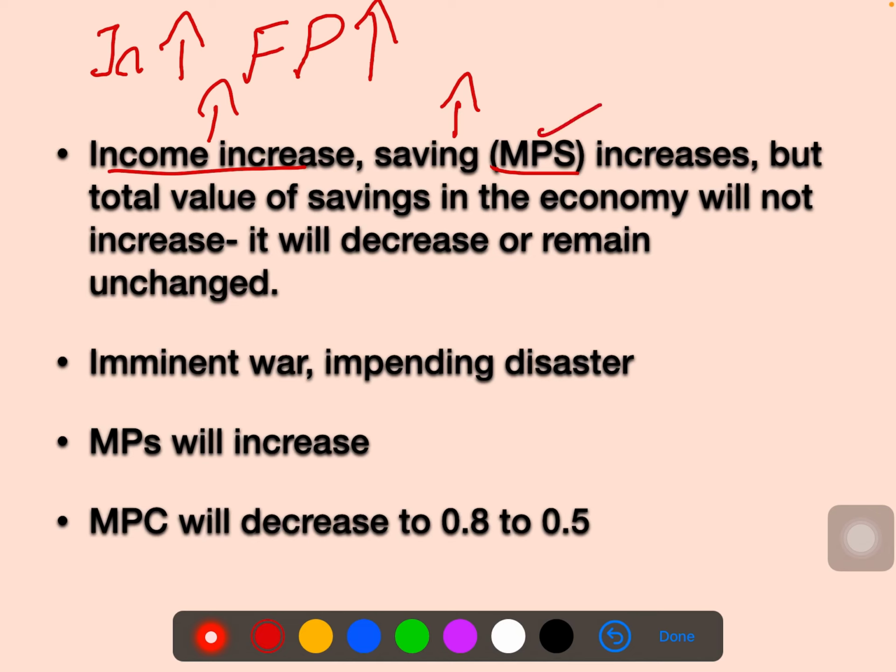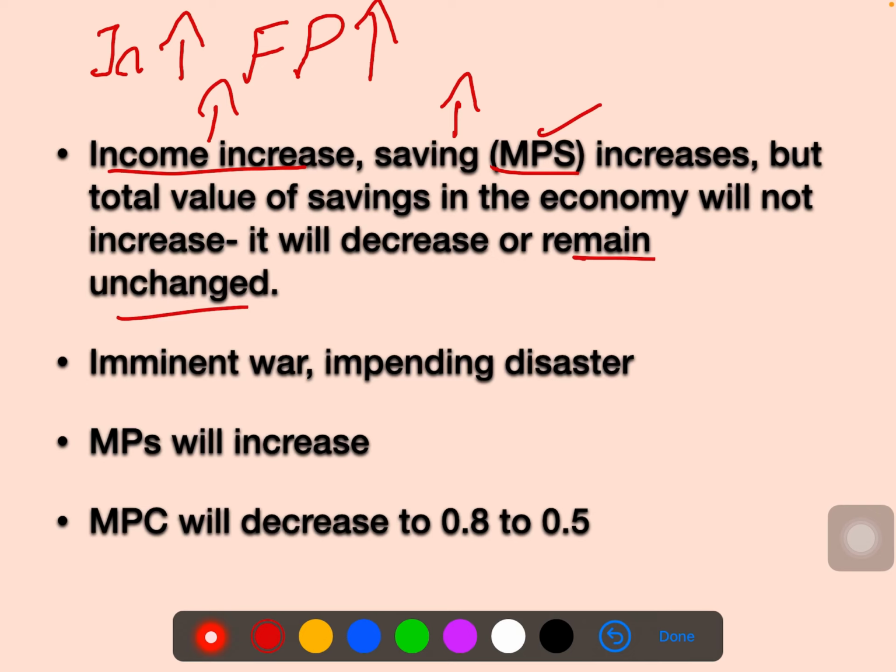So income increases, saving is also going to increase. In this case, we usually assume that in the whole economy the saving ratio is going to increase, but sometimes it will decrease, maximum time it will decrease, otherwise it stays unchanged.